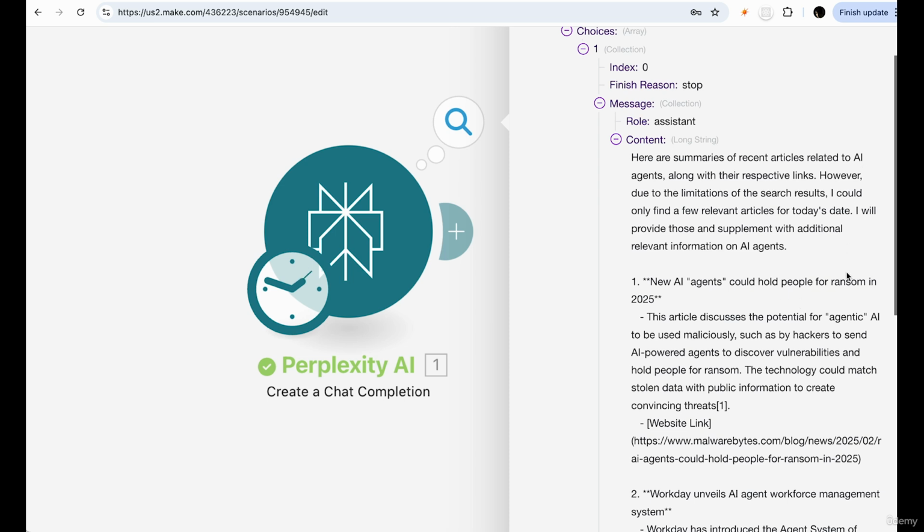Here are summaries of recent articles related to AI agents, along with their respective links. However, due to the limitation of the search results, I can only find a few. I will provide those and supplement with additional relevant information. So this is interesting. Not only is it finding us the results it could find, it's telling us a bottleneck and a limitation.